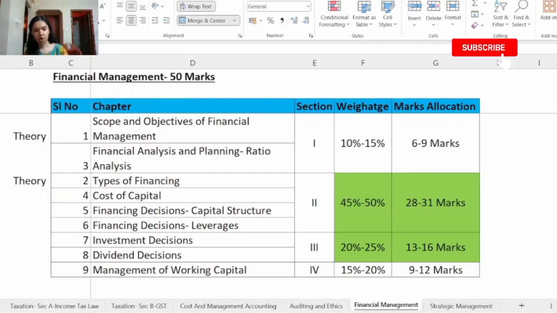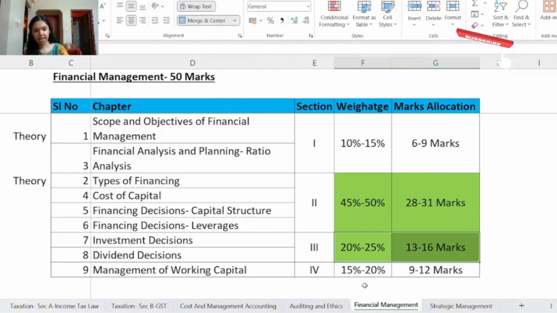For example, if you are solving a question regarding NPV, for each step you have to give a heading. For example, step number 1, calculation of NPV. So step by step you have to give the heading. Also write each figure and each formula clearly. And then the last tip given was to leave proper margins and space between the answers to improve the readability.